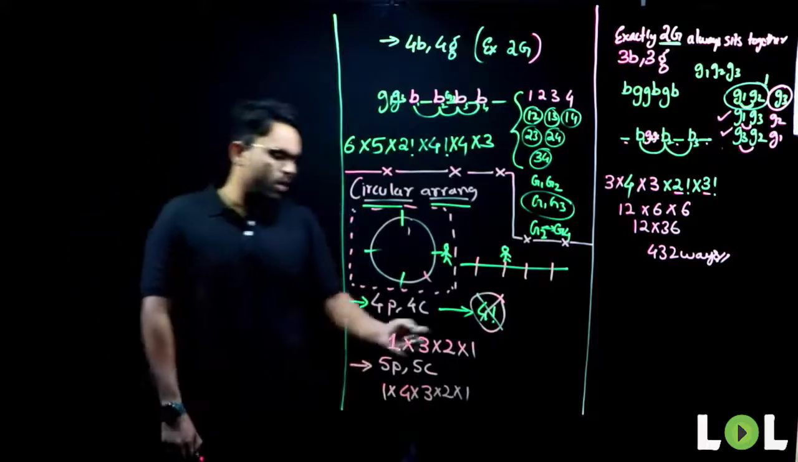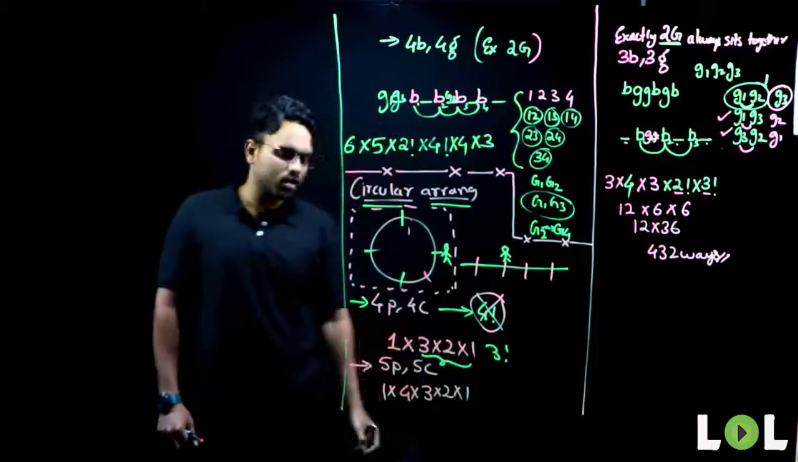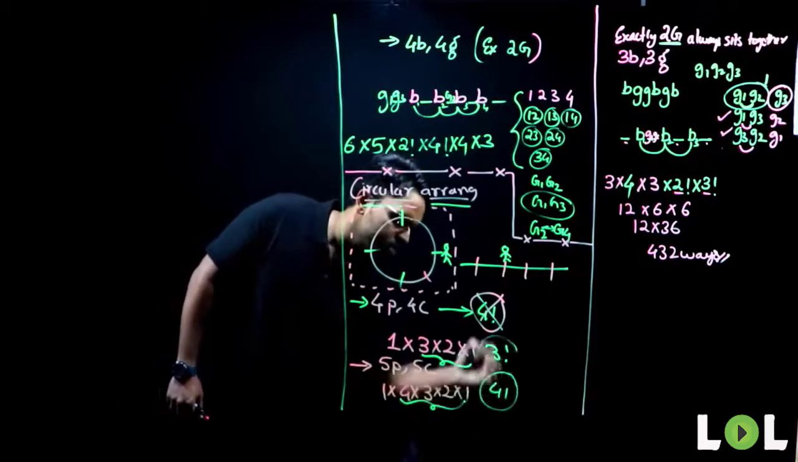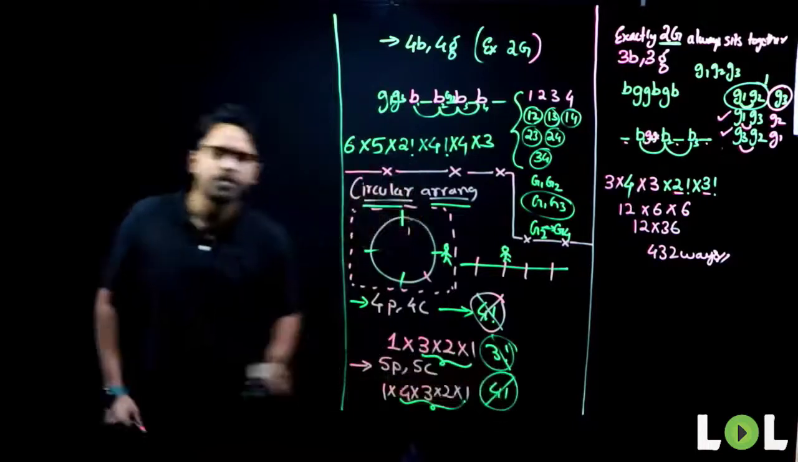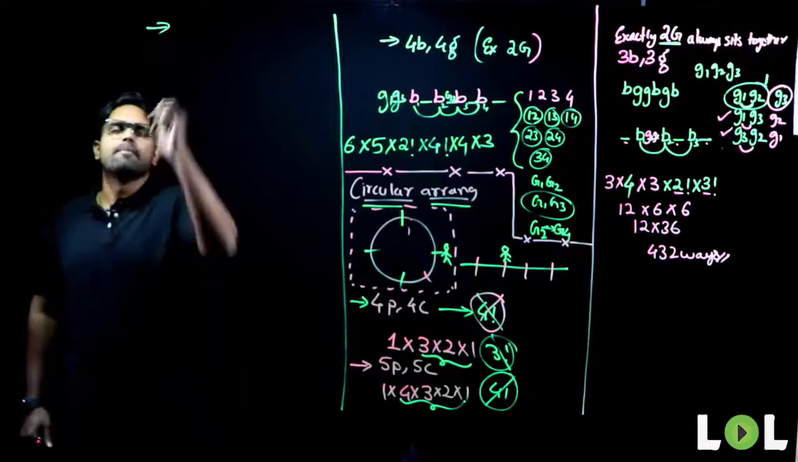Now you would also say, sir, this looks like a factorial, so I'll write it as 3 factorial. Sir, this also looks like a factorial, so I'll write 4 factorial. This is wrong. Why is it wrong? Let's say I have this time.